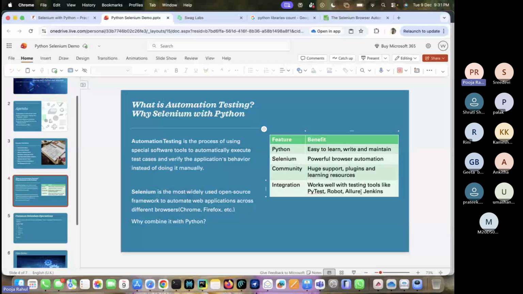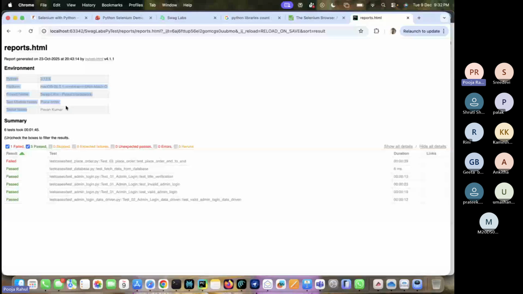Here, if you see, this is the sample report and it is inbuilt with the plugin. This PyTest HTML report plugin is there. Using that, you can use it. See, tester name, module name, what is the project name or platform, anything. If you want some other fields also, you can add them here. And what are all the passed test cases, what are the failed test cases, what is the reason for that failure, everything we are going to see in this report as well. This is the beauty of these frameworks. Okay.